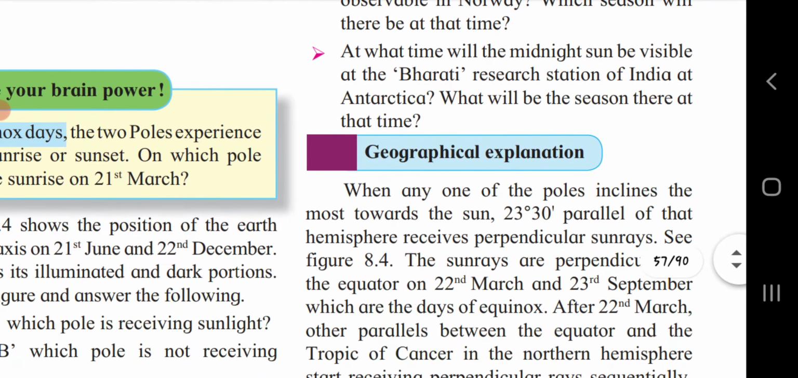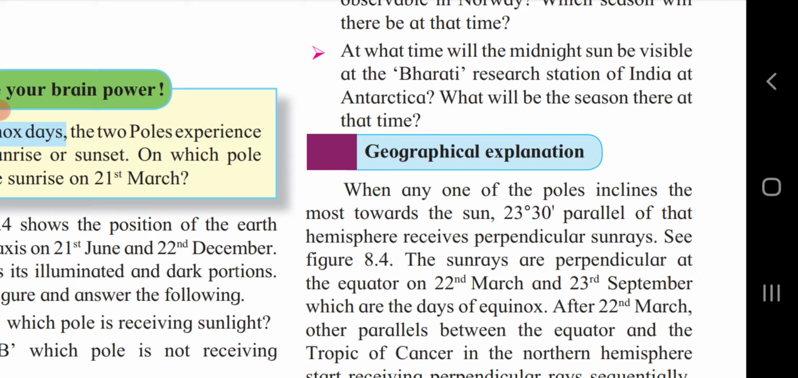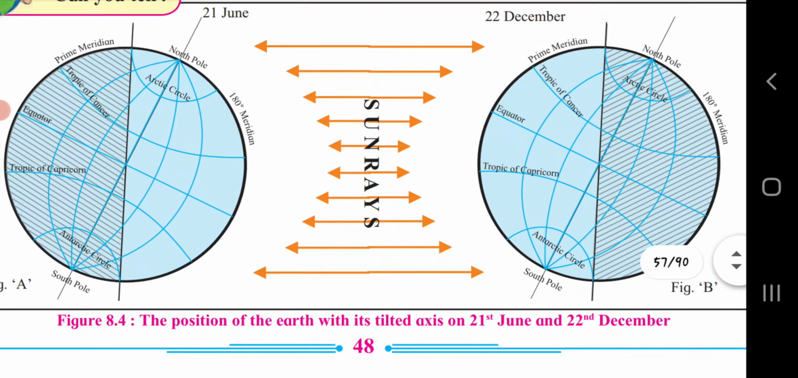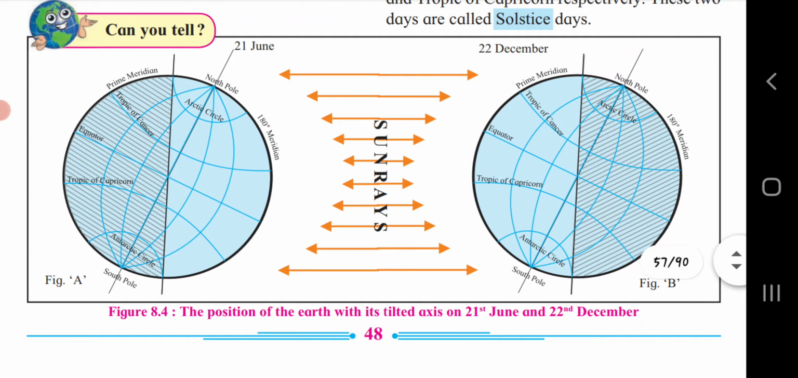Last one. At what time will the midnight sun be visible at the Bharti Research Station of India at Antarctica? What will be the season there at that time? The midnight sun will be visible at the Bharti Research Station of India at Antarctica in the period from 23rd September to 21st March. It will be summer season there at that time.